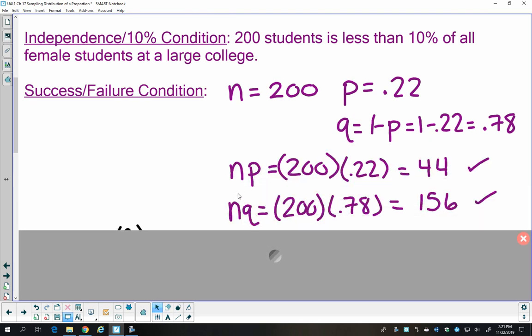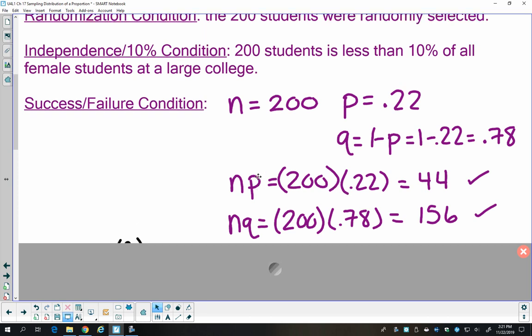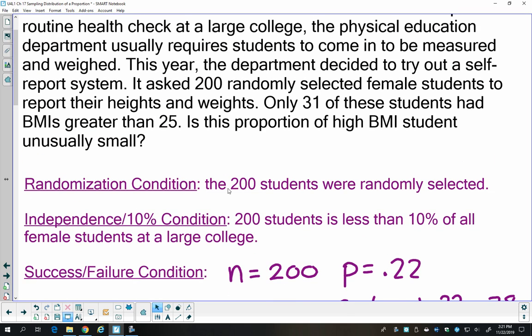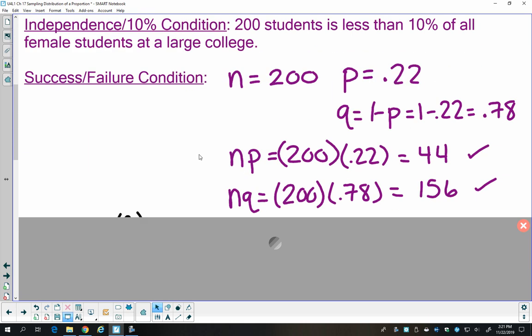We could plug those values into NP and NQ, and we can see we expect at least 44 successes and 156 failures, and so both are greater than or equal to 10. We've met all the assumptions and conditions. We can go ahead and assume that a normal model would fit this sampling distribution. And the sampling distribution would be what we'd get if we were to keep randomly selecting 200 female students, reporting their heights and weights, calculating their BMIs, and getting the proportion of students who had a BMI greater than 25.